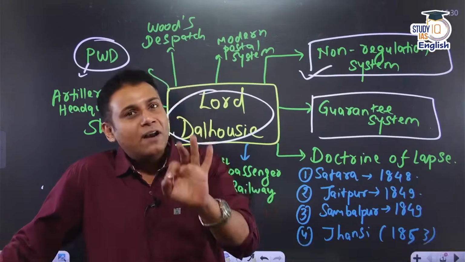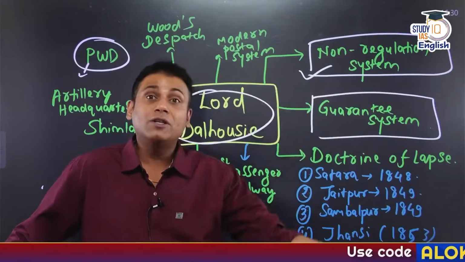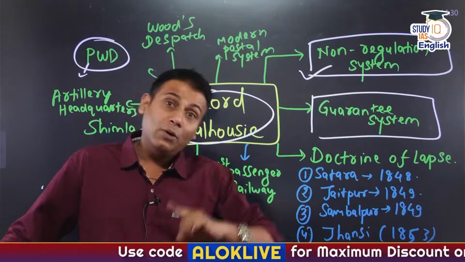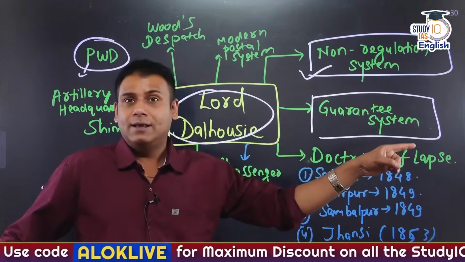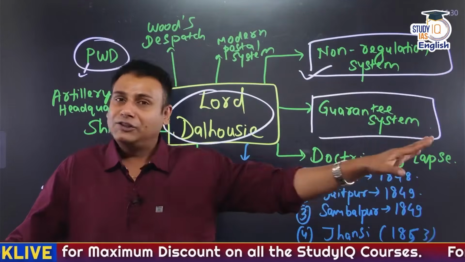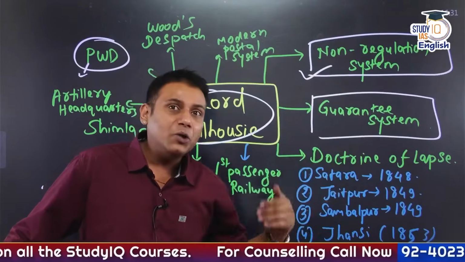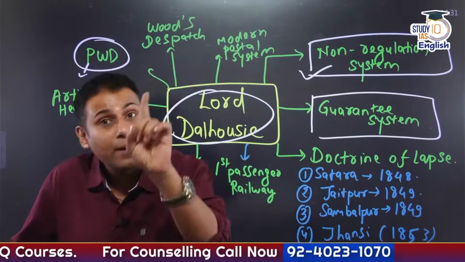Because whatever development the Britishers made initially, it was for their own personal interest, for their own vested interest. They hardly cared about the Indians. So the guarantee system that was introduced for the development of railways was for the Britishers.